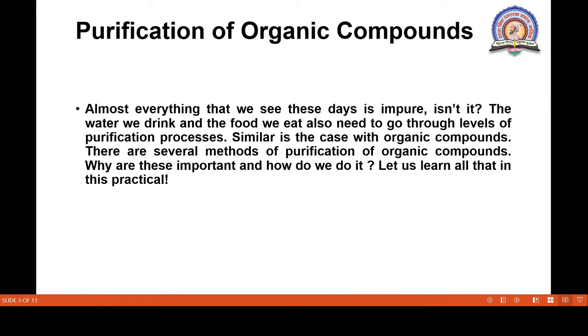The first, purification of organic compounds. Almost everything that we see these days is impure, isn't it? The water we drink and the food we eat also need to go through levels of purification process. Similar is the case with organic compounds. There are several methods of purification of organic compounds. Why are these important and how do we do it? Let us learn all that in this lecture.